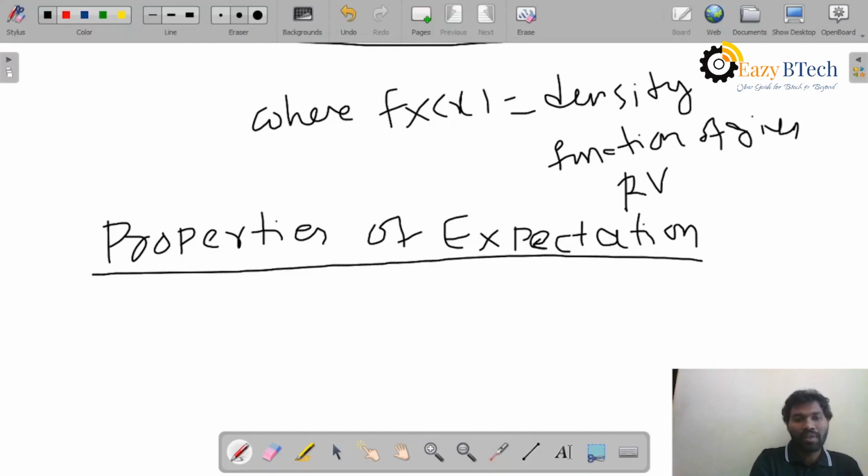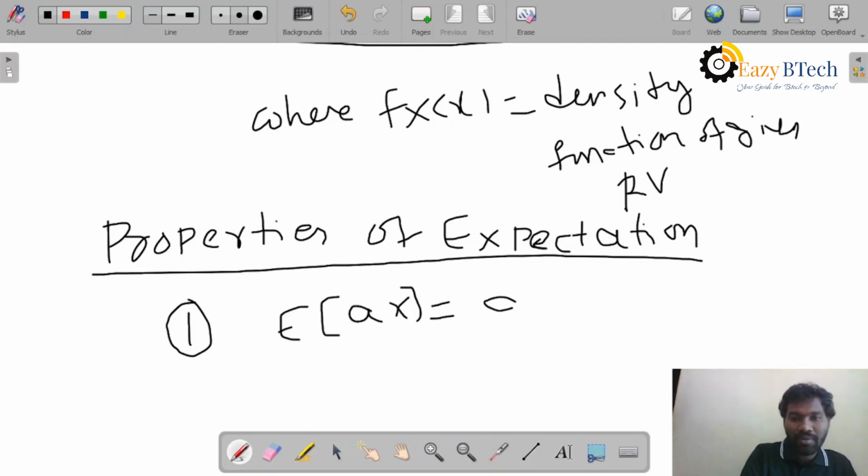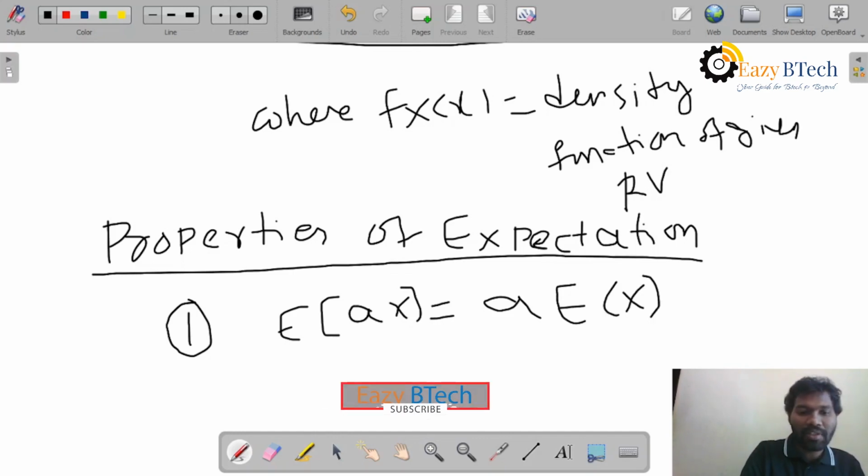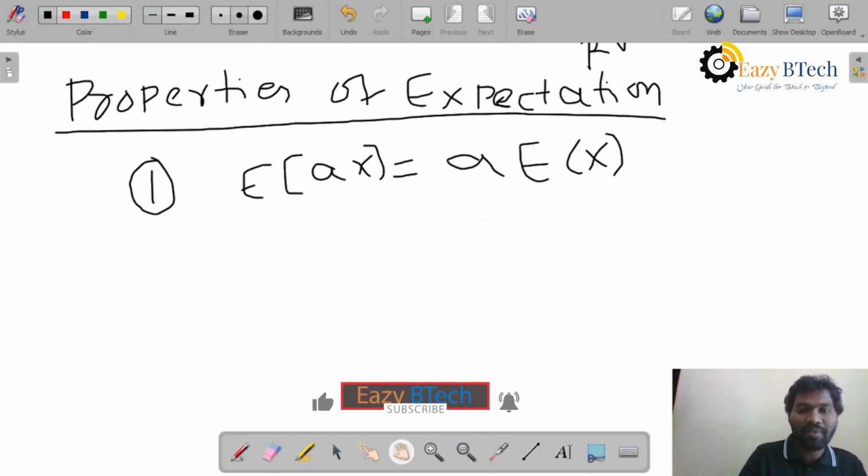The first property is expectation of aX is equal to a into expectation of X.